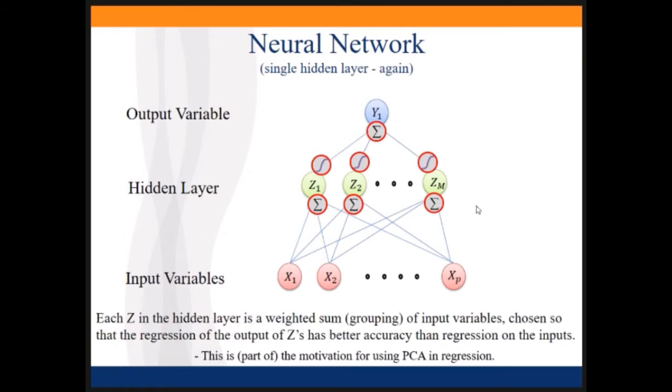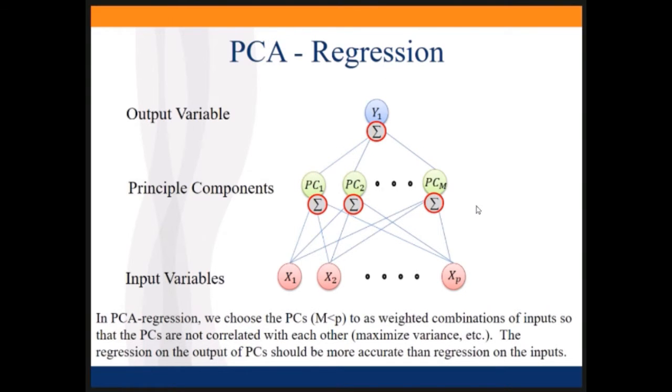But intriguing thing, this is really the same motivation we use for PCA. When we do PCA, we say you have your initial inputs. Each principal component is a linear combination of some of your inputs. And so we can draw PCA regression in the same diagram. Instead of having Z1 through Zm, each of those is our principal component, and it's just a linear combination of the input vectors. Right, so neural network, PCA.